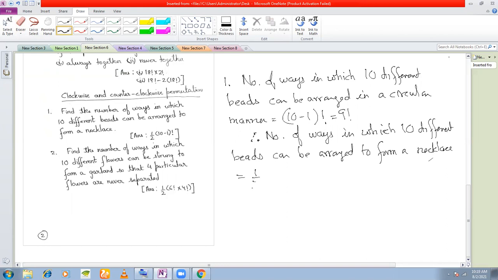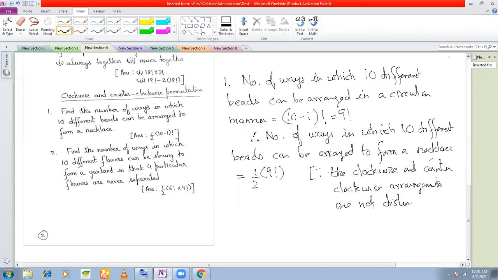That is equal to half of the number of circular arrangements, right? Half of 9 factorial. Why? Since the clockwise and counterclockwise or anti-clockwise arrangements are not distinguished. They are the same. Right? And so this is your answer, half of 9 factorial. Clear with this? Yes, sir.